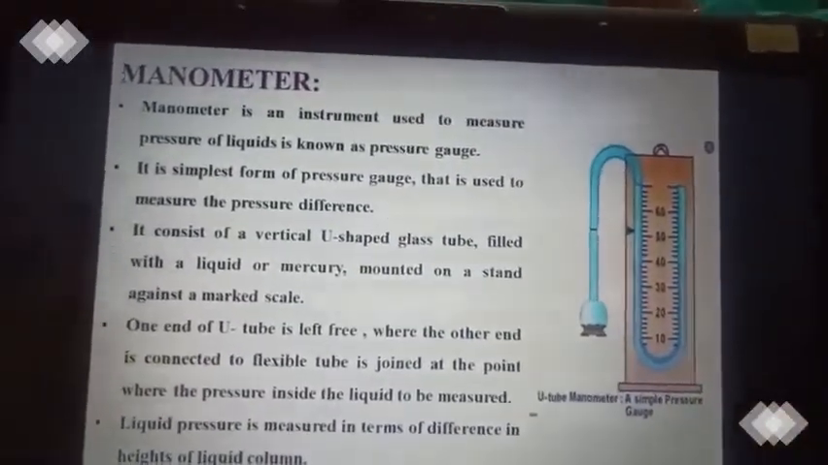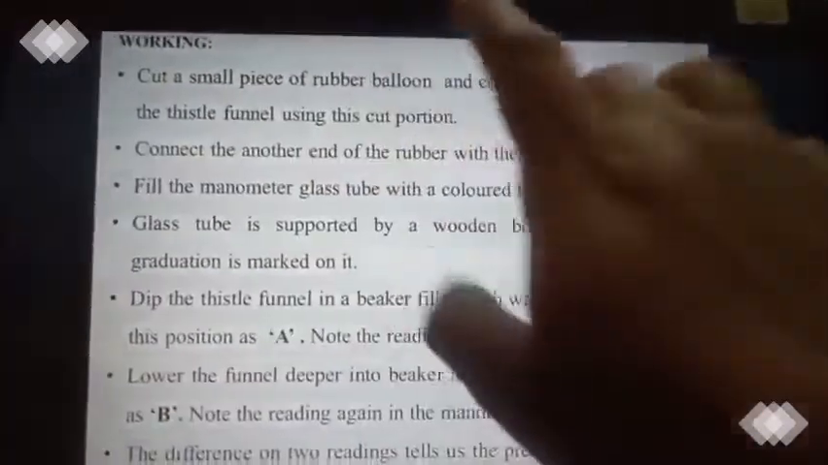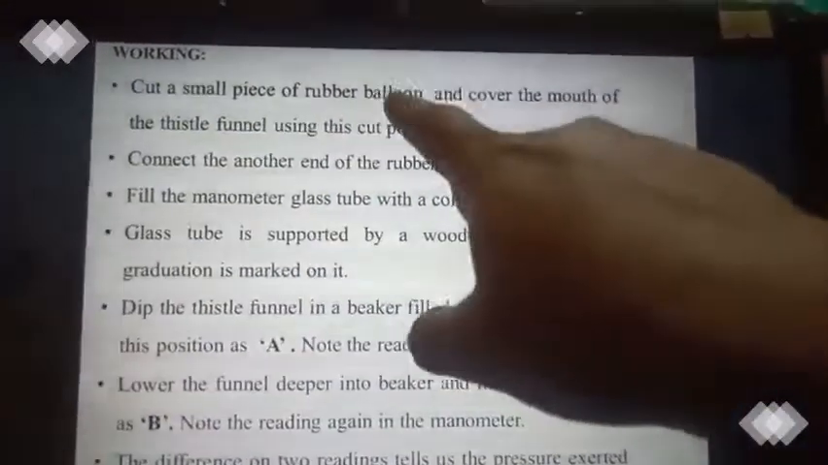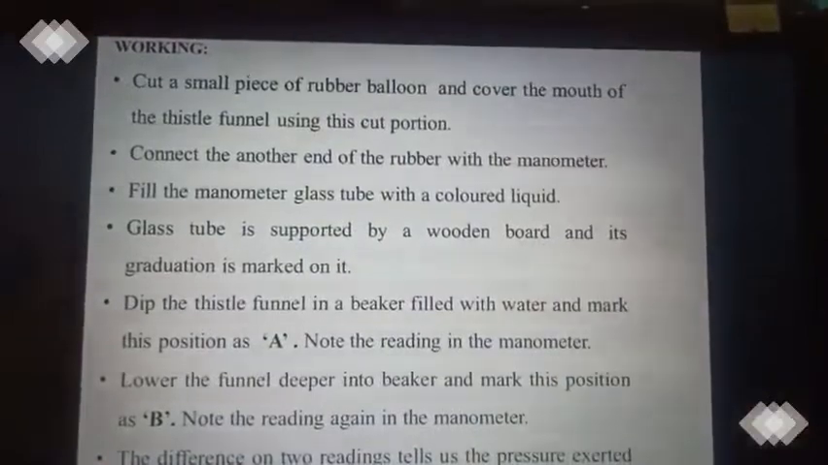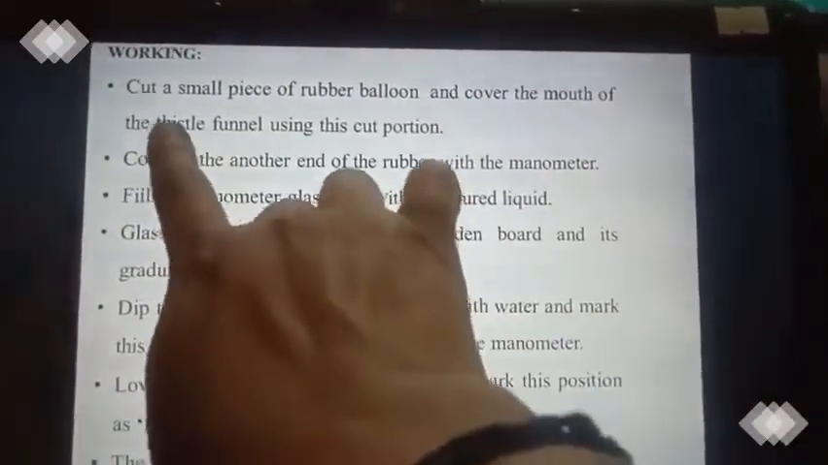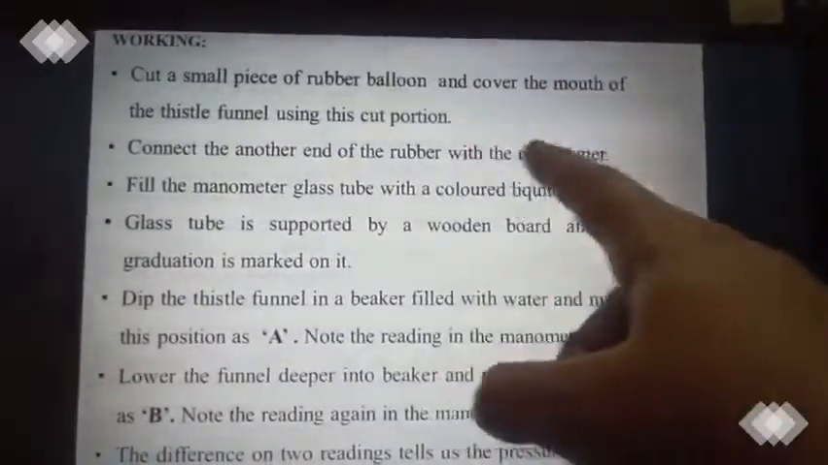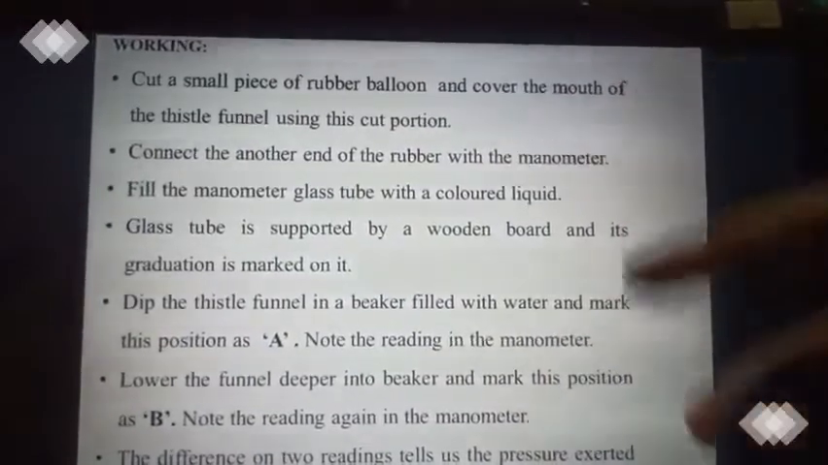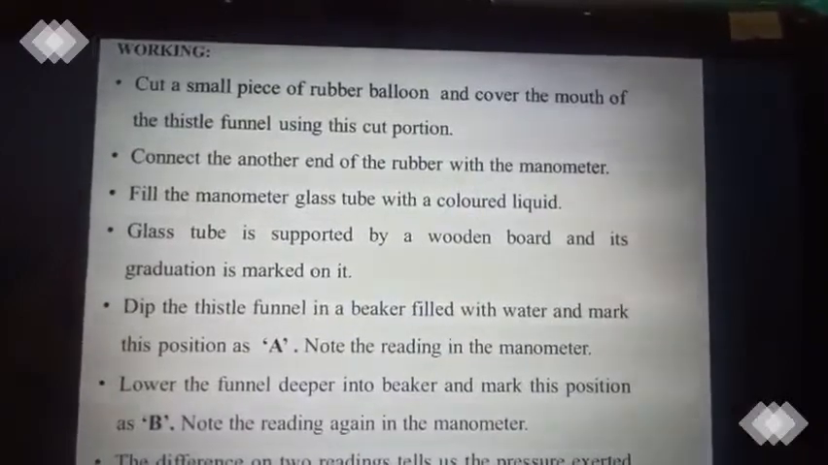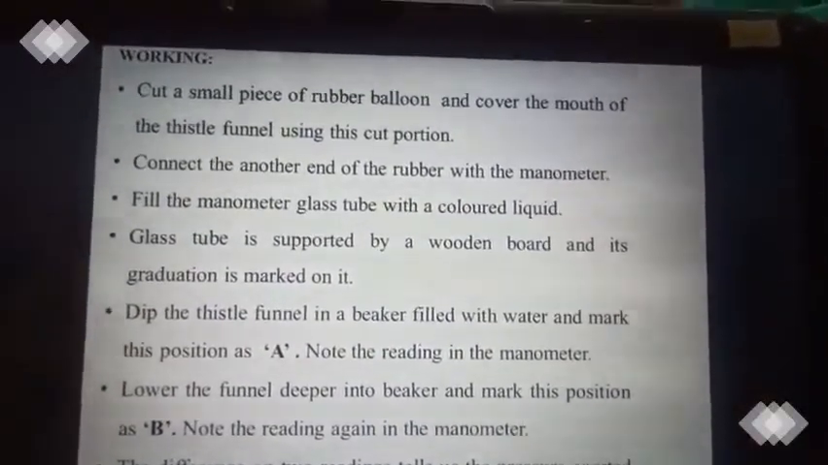I am just going to explain to you the working of a manometer. So cut a small piece of a rubber balloon. As I told you, if you don't have a flexible tube, you can go for a rubber balloon. The lower end of the rubber balloon you can cut. One end of the rubber balloon covers the mouth of a thistle funnel, and the another end of the rubber is connected with the manometer, that U-shaped glass tube, whereas the another end of the U-shaped glass tube is left free. Clear?